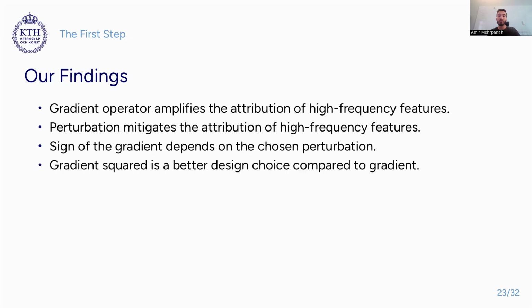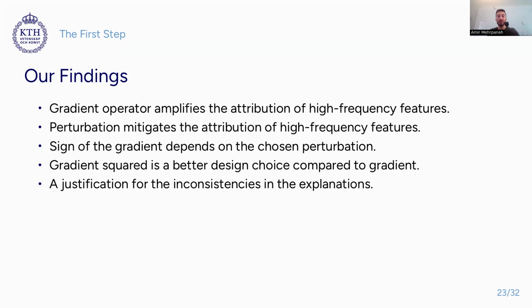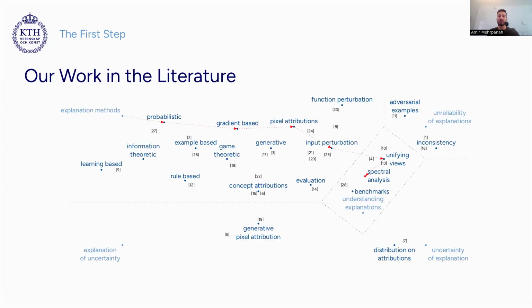As you may know, some have reported gradient squared as a better choice for explainability compared to gradient. With this spectral representation, we can actually show that using gradient squared leads to a simpler form that is easier to use. Finally, we can formalize and justify the inconsistencies we have in explanations, also known as Rashomon effect. We have also included this slide to show how our work fits into the explainability literature.